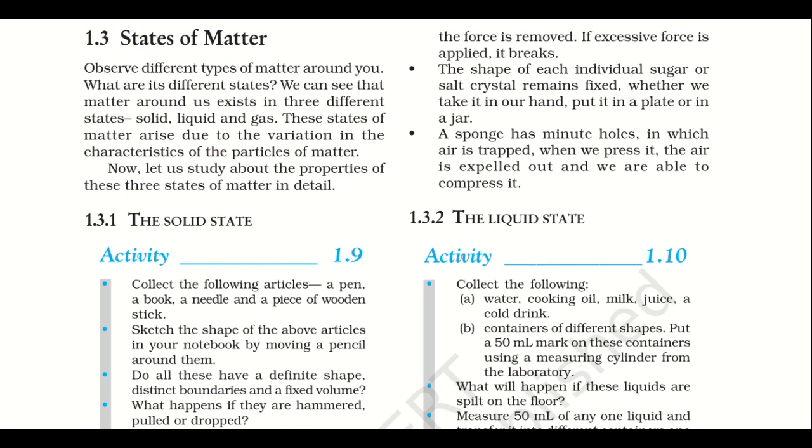Talking about sugar and salt, these are crystals that have a fixed shape and volume. While a group of these crystals can take the shape of whatever container it is kept in, whether a plate or a jar, it changes shape because the crystals rearrange themselves according to the shape of the container. While talking about sponge, it has minute holes which contain air. When we press it, the air is released and we are able to compress it. Thus, the sponge is compressible.